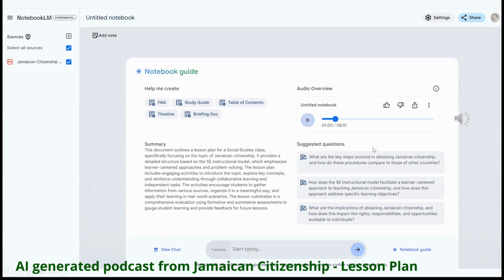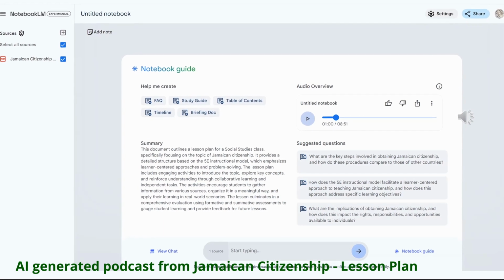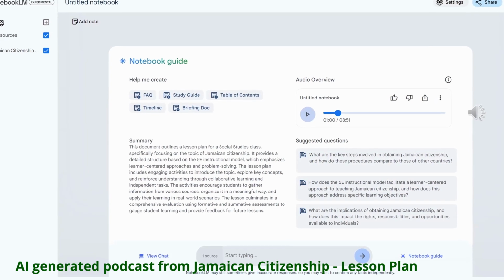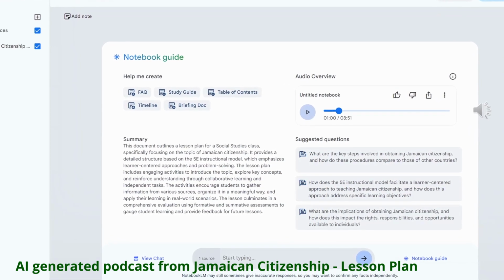We're about to take a deep dive into Jamaican citizenship, and you might be surprised at what we uncover along the way. It's fascinating how much we often take for granted about something like citizenship, right?